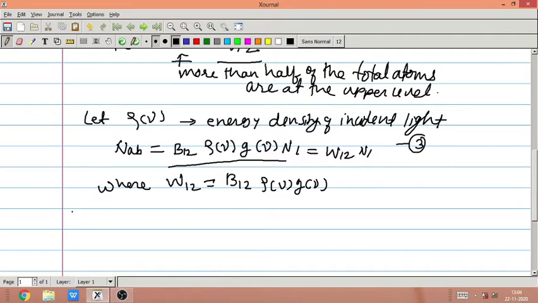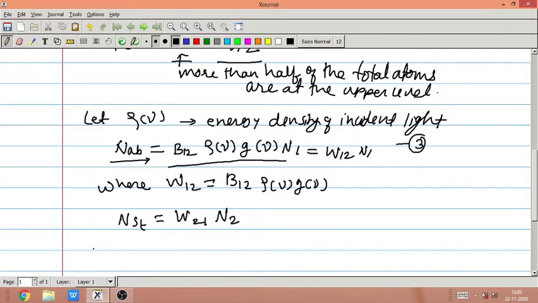The number of atoms per unit volume per unit time undergoing stimulated emission from E2 to E1 are the number of atoms coming down due to the process of stimulated emission, given by N stimulated equal to W21 into N2, right? Here also we include all the quantities into one constant, and that constant we call W21.